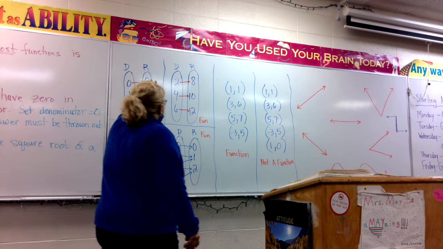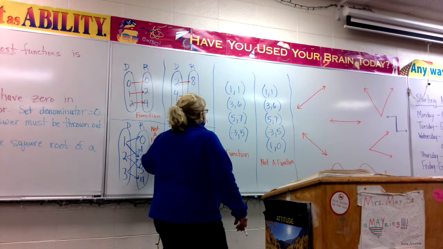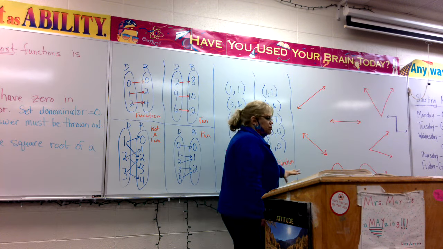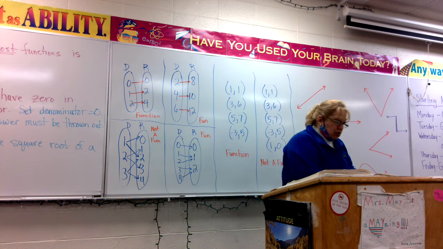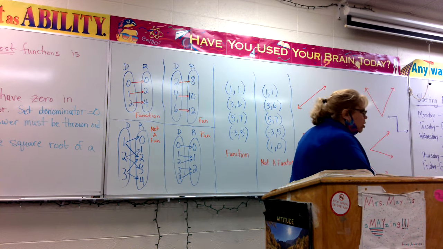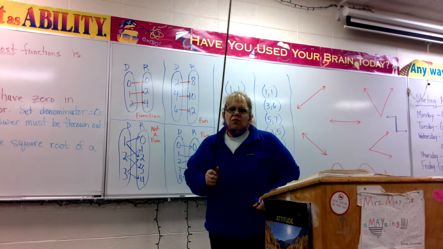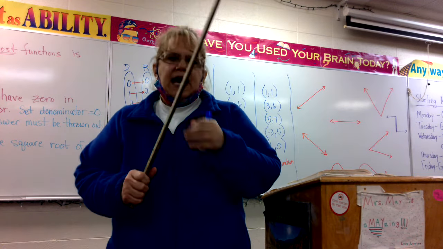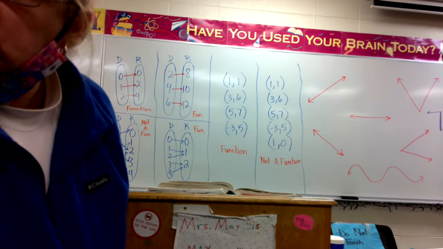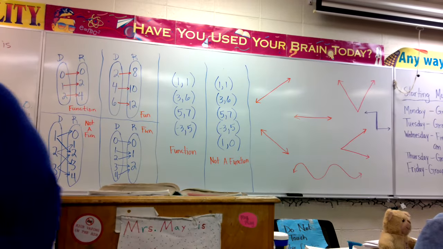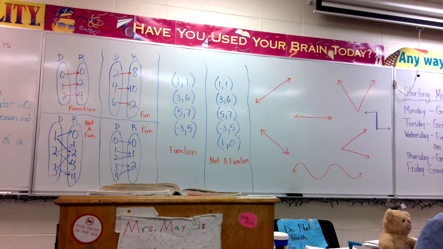So how to tell if you have these set notations? How to tell if you have ordered pairs? How do you tell if it's a function or not if you have a graph? Well, you use something called the vertical line test. And to use the vertical line test, you need to know what a vertical line is. Which way does vertical go?